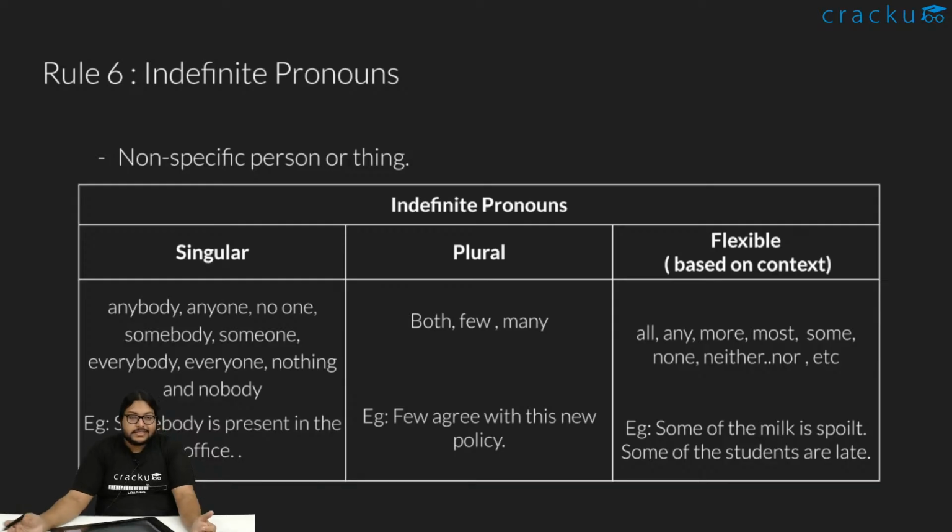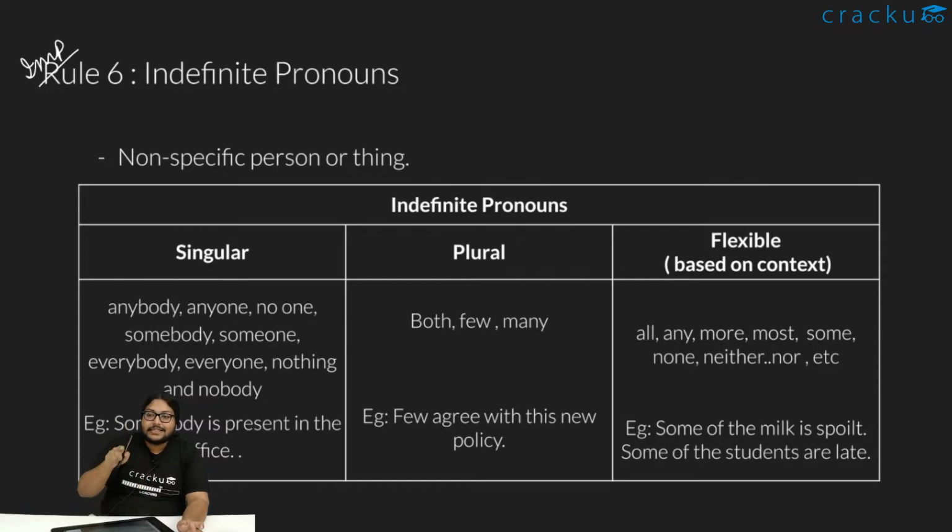Okay, rule 6, this is something called the indefinite pronouns. This is actually important from an exam point of view, because a lot of the times people get confused in this. What is an indefinite pronoun essentially? An indefinite pronoun is essentially one which is not definite. It might sound very intuitive, but what is definite?